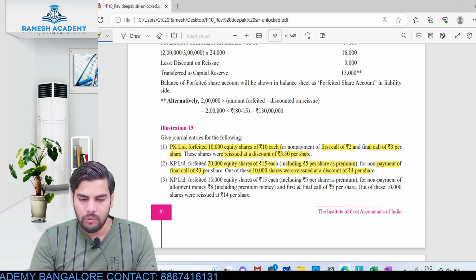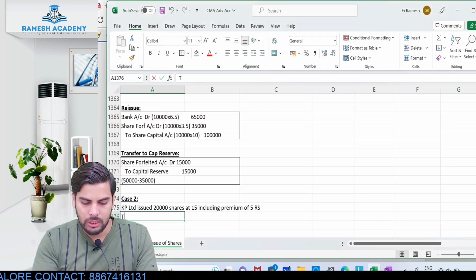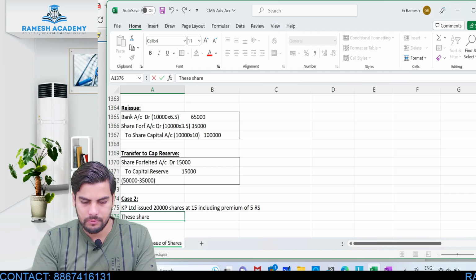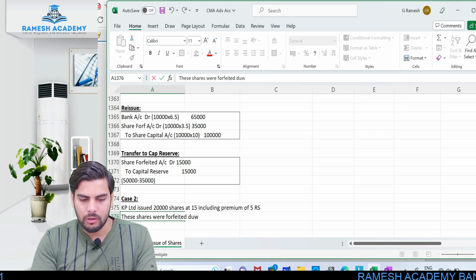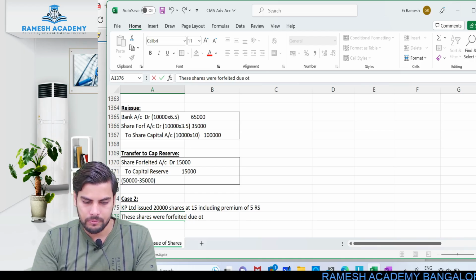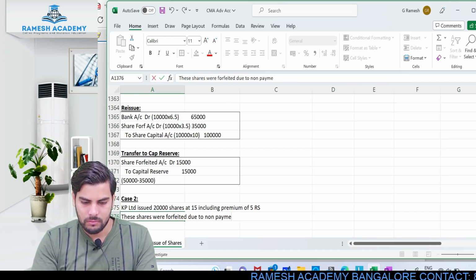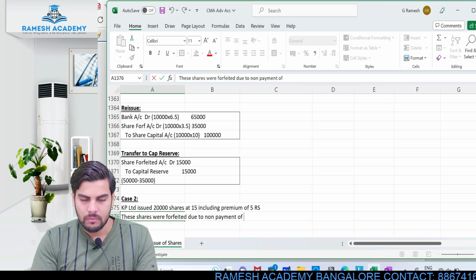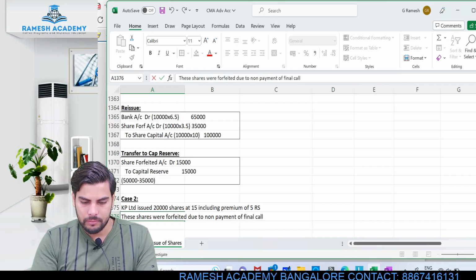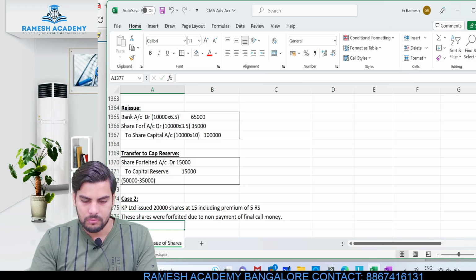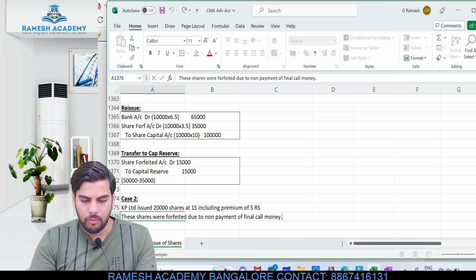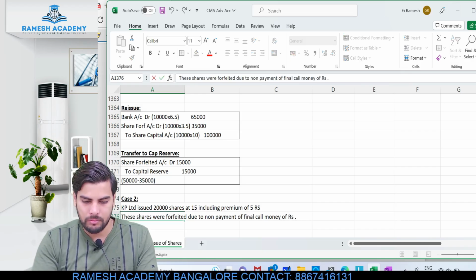Okay, so one of the shareholders who was holding these 20,000 shares, he failed. So these shares were forfeited due to non-payment of final call money. Okay, so final call money of how much? So final call money of rupees 3.